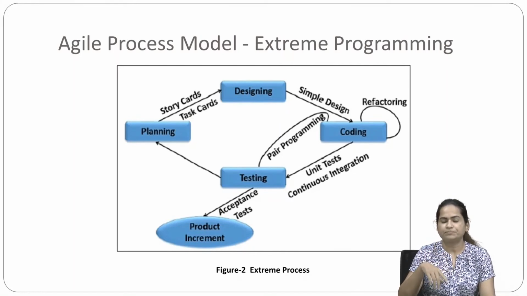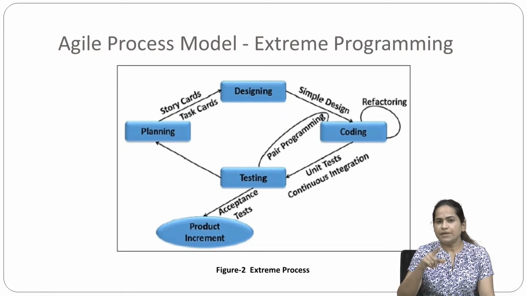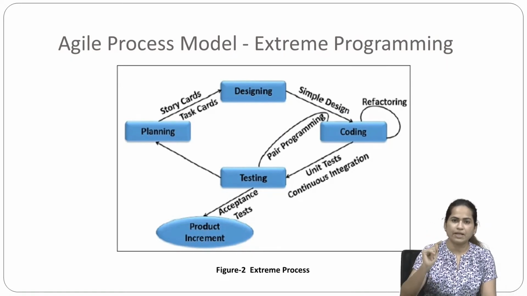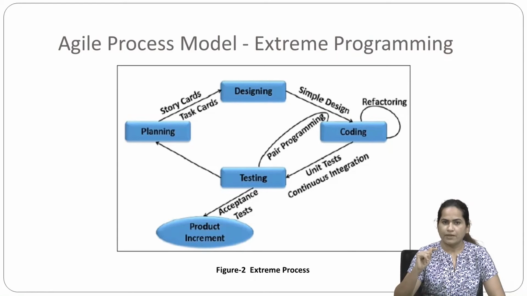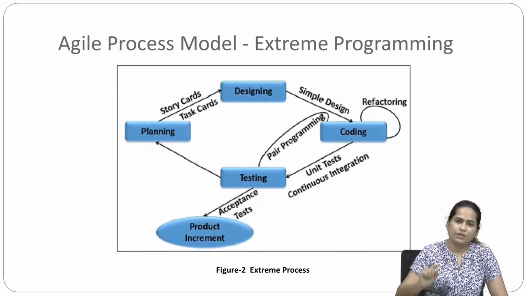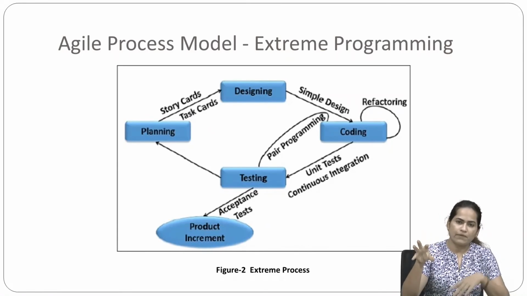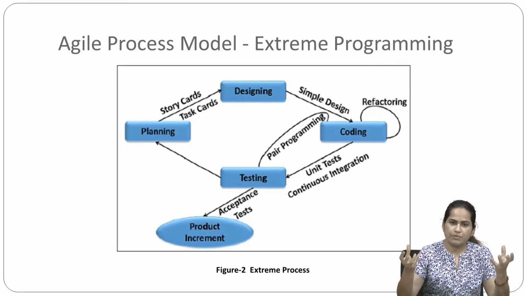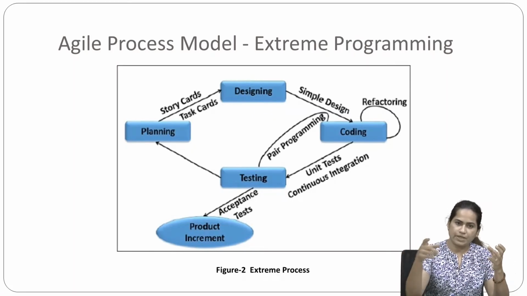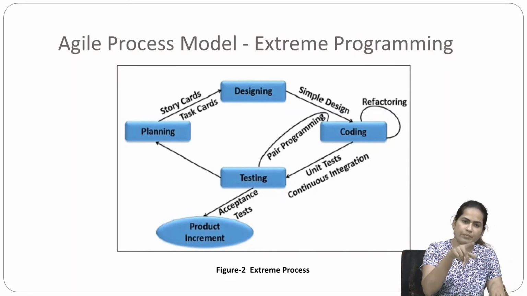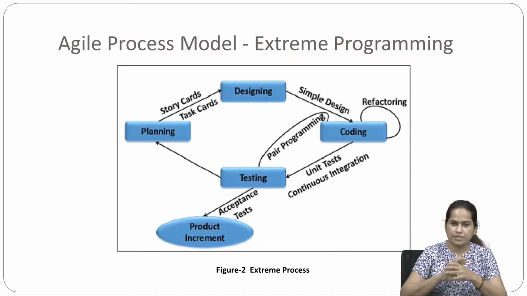Here we can see, first we have planning. Based on planning we have designing. Based on designing we have coding. Based on the coding we have done, we have developed a product that is going to be tested, and after that the product increment is released.